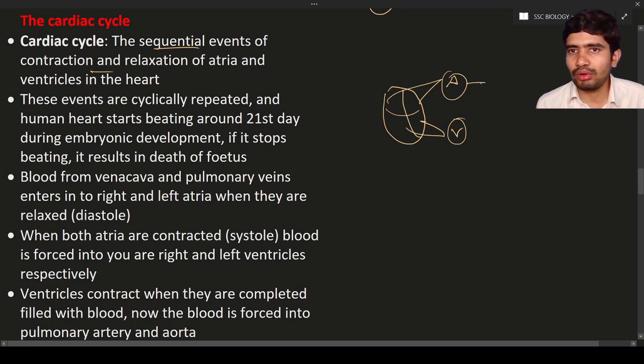So first, both atria will contract. When they are in contracting condition, these ventricles are in relaxed condition. When the ventricles are in contracted condition, the atria are in relaxed condition. It means opposite. When one is contracted, the other will be relaxed.